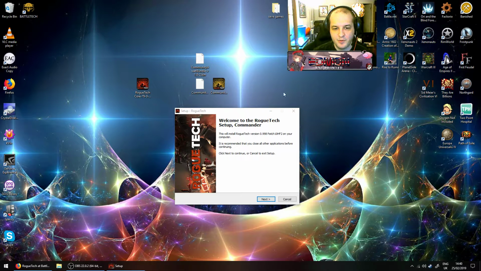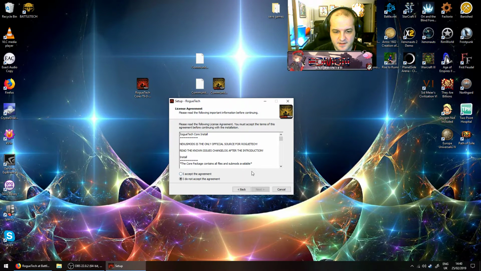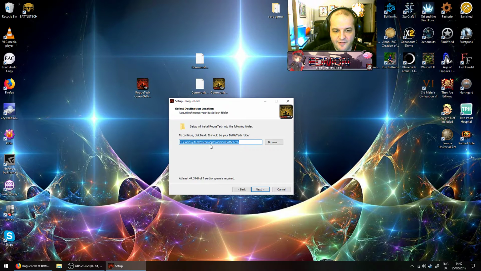But if you see a blue Windows 10 box that says that this file's been downloaded off the internet by an unknown publisher, and you shouldn't, and that you've only got one option, which is don't run. If you click More Info, underneath More Info, it will actually let you run the file. Okay, so you've got the installer in front of you for Roguetech. Click Next. Accept the agreement. Click Next. Verify that that is your Battletech directory.